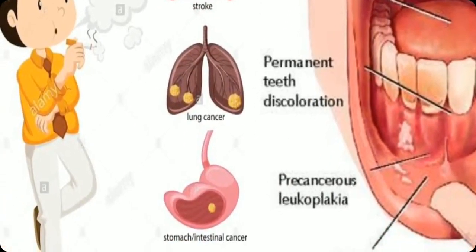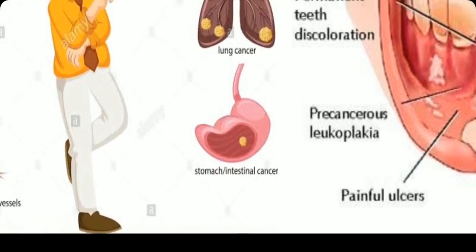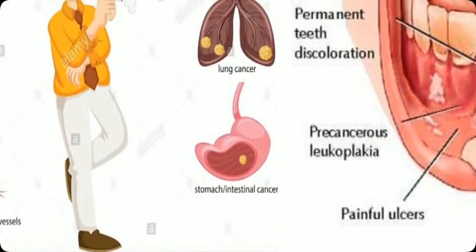Then lung cancer, as I already told you about tar, which makes cancerous cells in the lung, and it also affects the stomach and causes intestinal cancer, because if the substances reach different organs, then these organs also get affected.